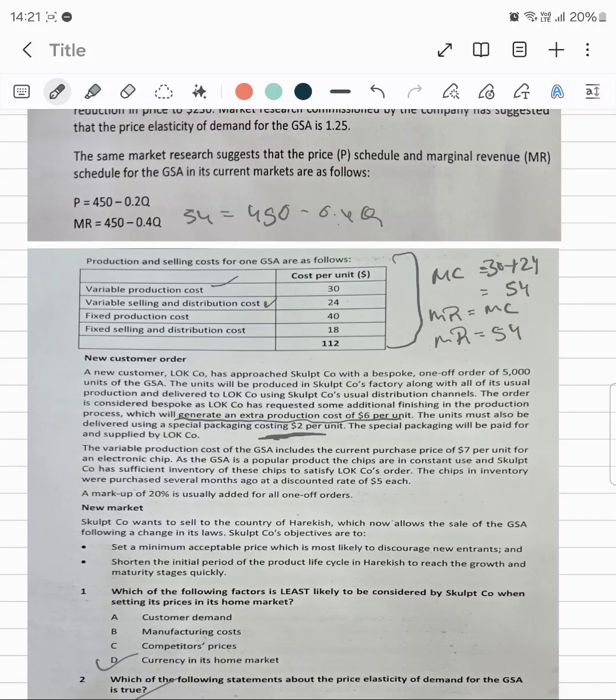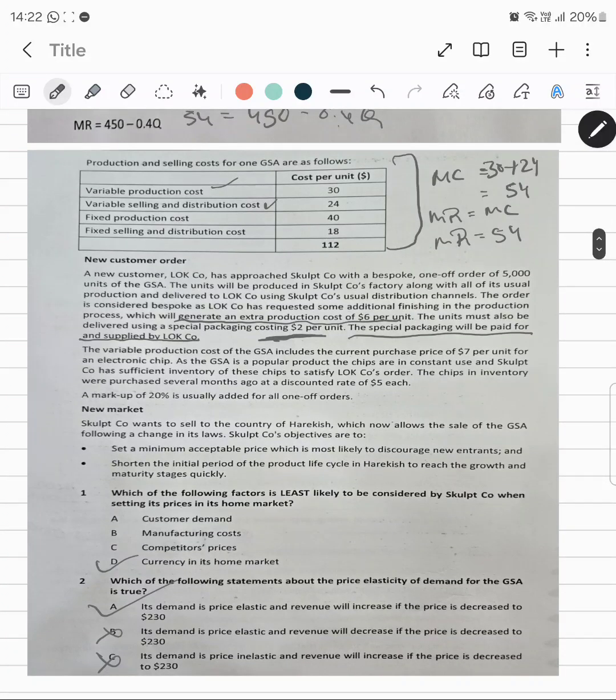I think it might not be required because the special packaging will be paid for and supplied by LOK. Had it been a cost which Skulpt had to bear, then I could have included this $2, but in the question it is mentioned clearly that the special packaging will be paid for and supplied by LOK company.